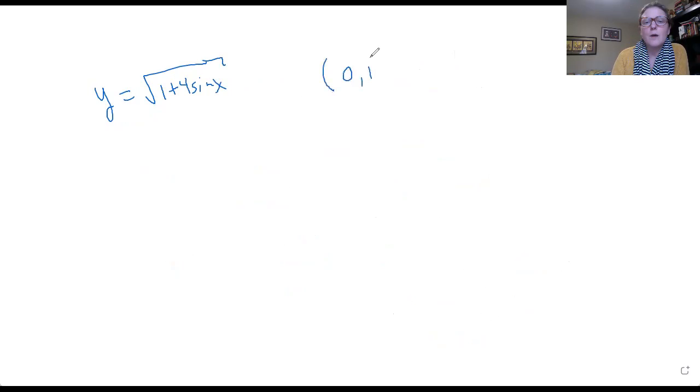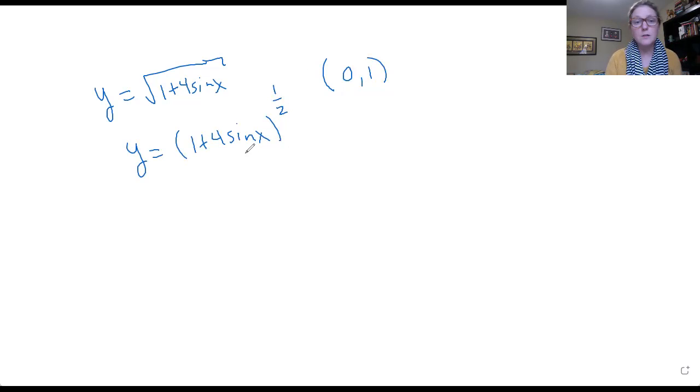The next problem, and these aren't in any order, was the same thing: find the equation of a tangent line, and it looked like this. It was the square root of 1 plus 4 sine x, and we have to find it at 0, 1. The first thing I'm going to do is rewrite this as y equals 1 plus 4 sine x, to the 1/2. Again, I want to think of this as a composite function. This is my inner function. The outer function is something to the 1/2.